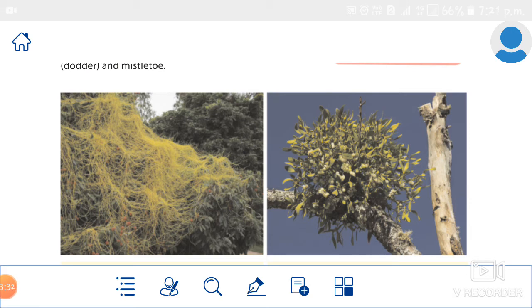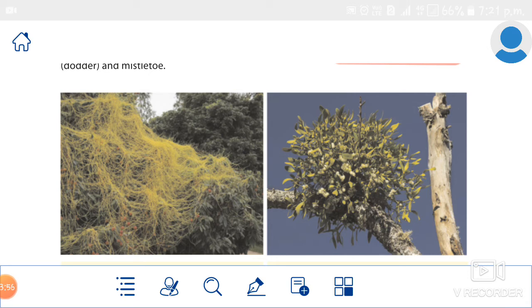But this plant depends on another plant for minerals and water. As this plant is partially dependent on another plant, it is called a partial parasitic plant. Which plant is a partial parasitic plant? Mistletoe is a partial parasitic plant.